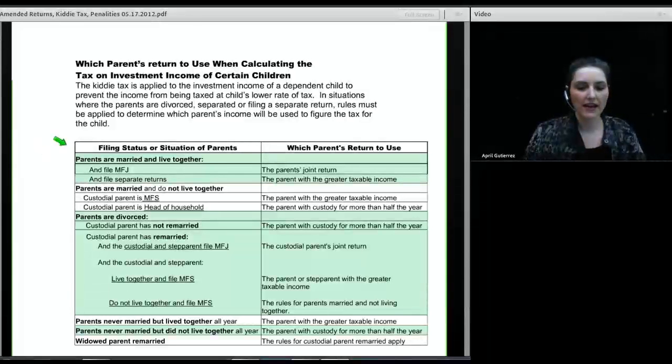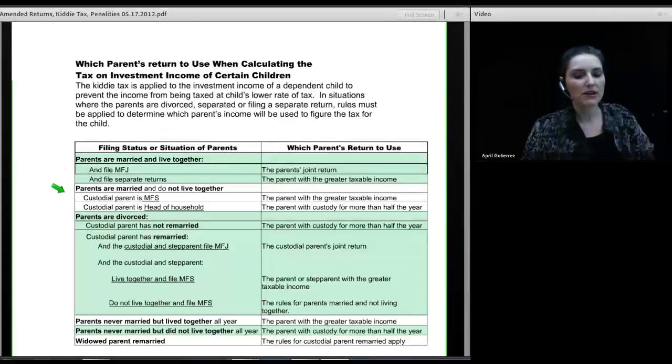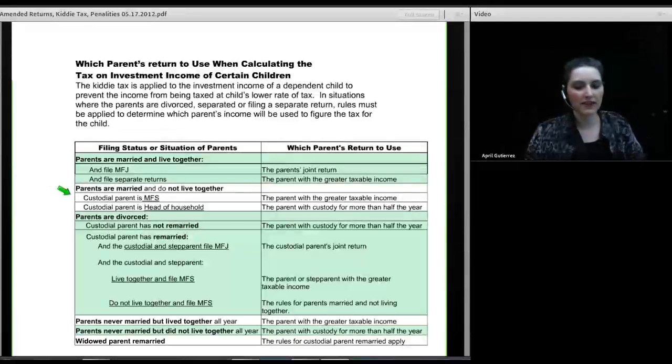So looking at the filing status of the parents, if you are filling out Form 8615 and you are trying to establish which parent's income to use, the first thing to look at is the filing status of the parents. If the parents are married and live together and they file a joint return, then you will use that joint return. If the parents are married and live together and file separately, then you will use the tax return of the parent who has the higher income. If the parents are married and do not live together, and the custodial parent is married filing separate, then you will use the parent with the greater taxable income.